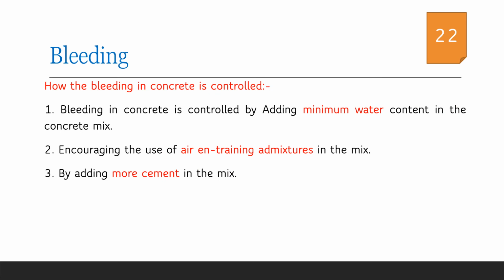How can the bleeding in concrete be controlled? It is always better to optimize the water cement ratio, that is, minimizing water as well as optimizing the cement content will definitely reduce the activities of bleeding. If we are not able to control bleeding with the optimization of water cement ratio, we can think about adding air entraining admixtures that will distribute the water and cement particles and ensure proper hydration in the concrete mix.